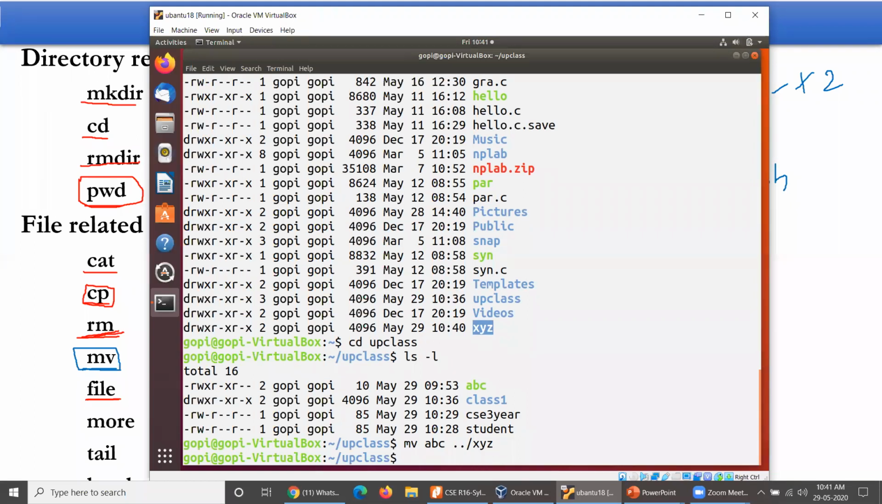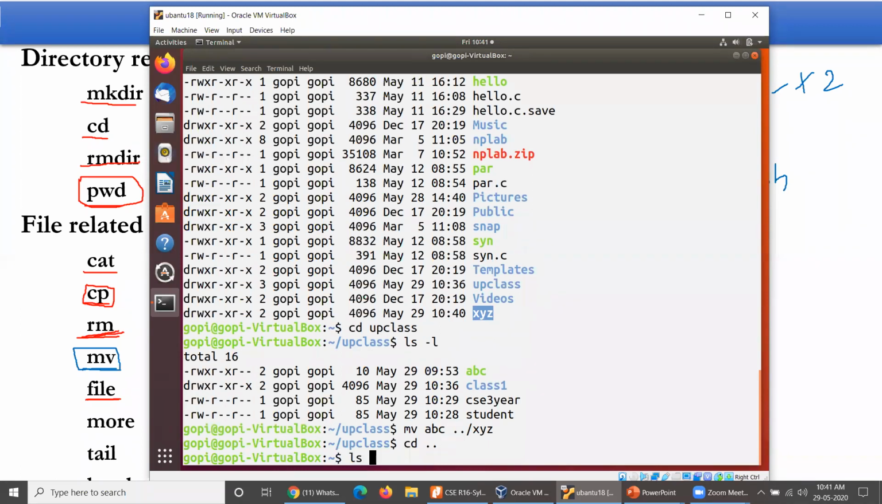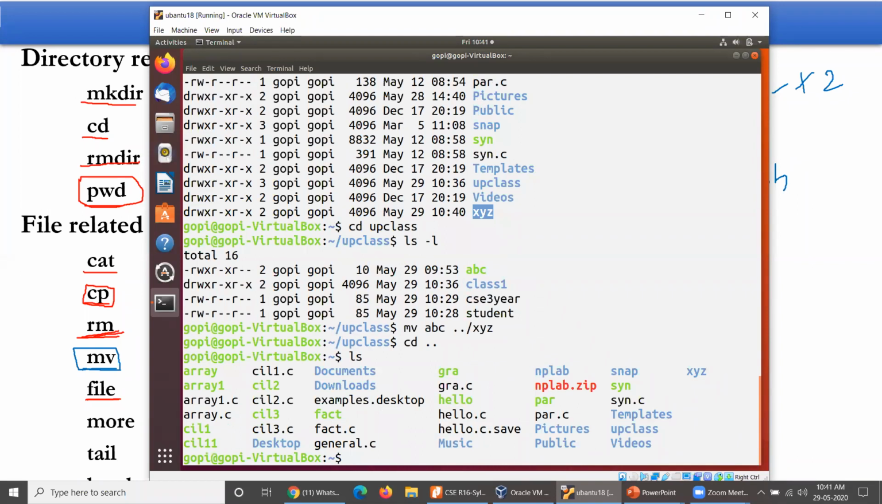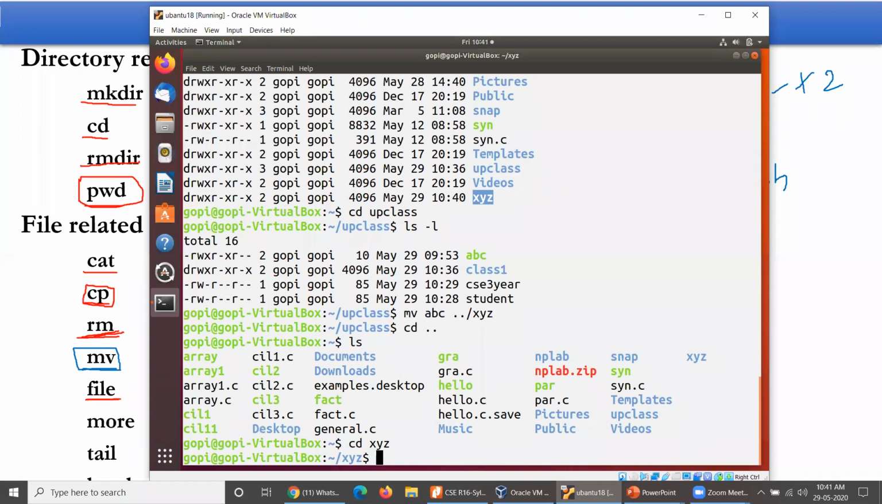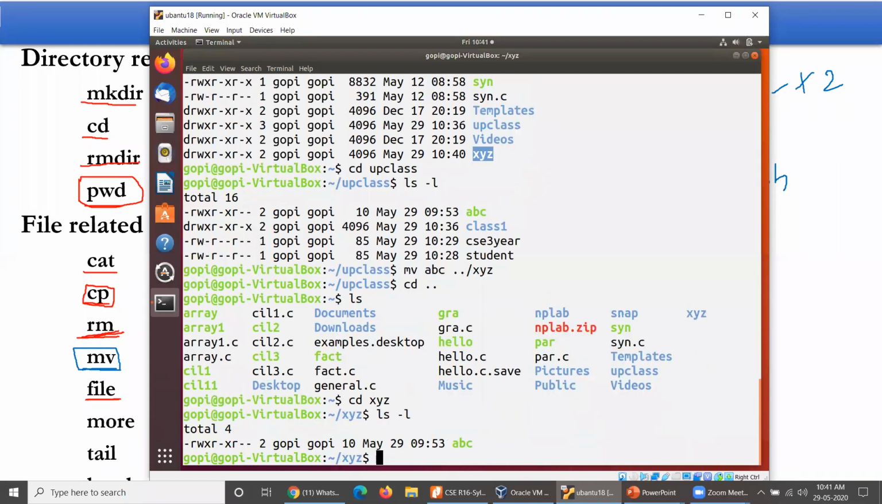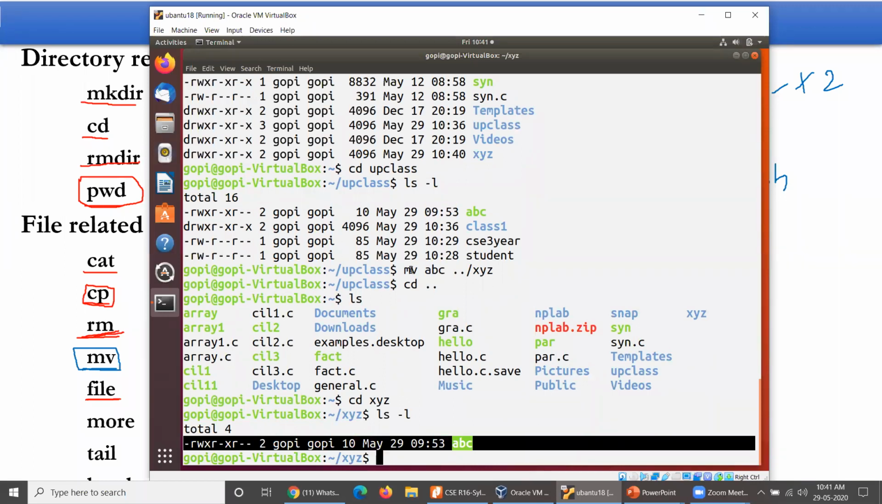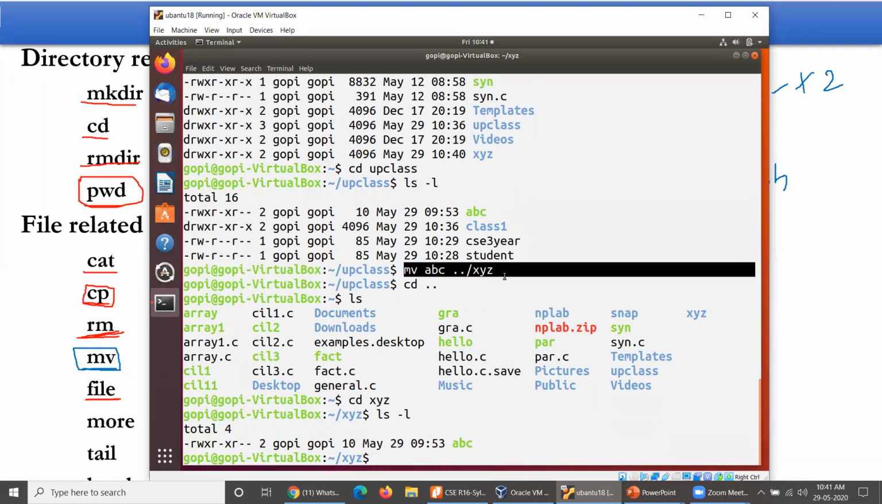Double dot means its parent. Within its parent, one more directory is available, and that directory is XYZ. So you have to move something like that. Let us take ls -l; XYZ is available here. cd XYZ, then ls -l. You can see our ABC has been moved from up class to this place. Likewise, you have to enter or execute the commands.